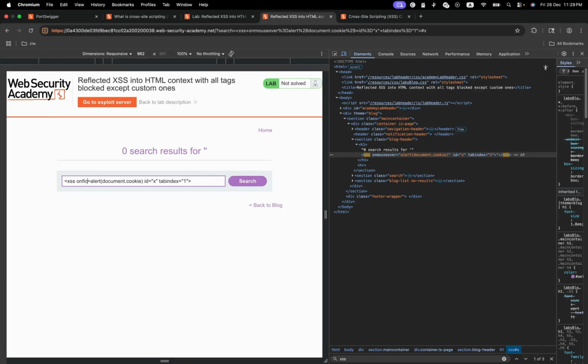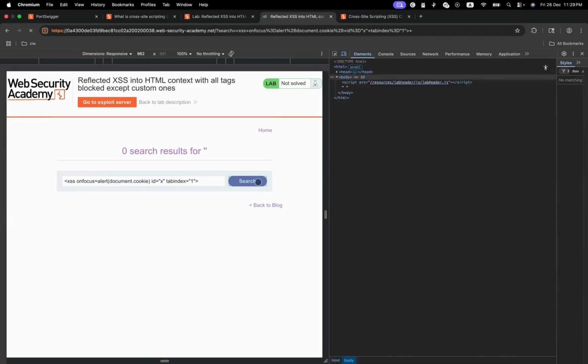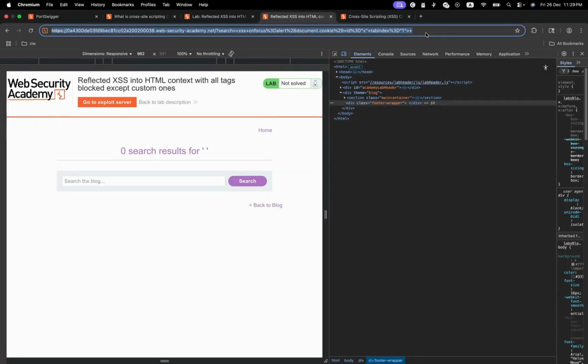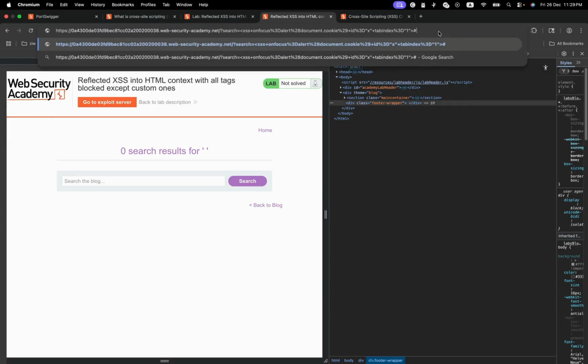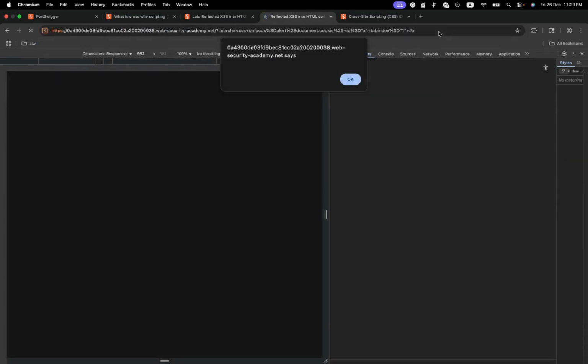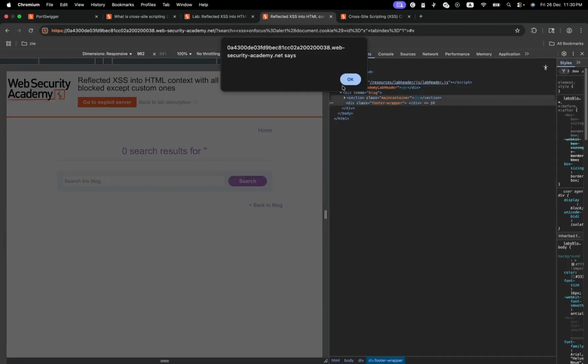Onfocus, like that. This one must work. Good. You can see the site is vulnerable. Every time, as long as we are in that current URL, we are able to exploit it.